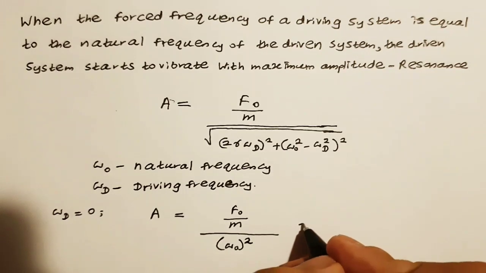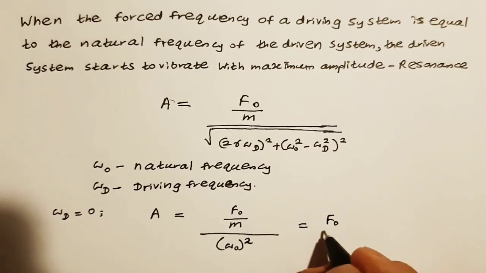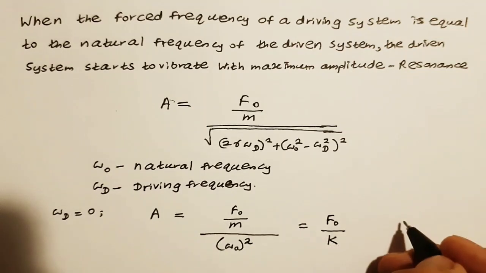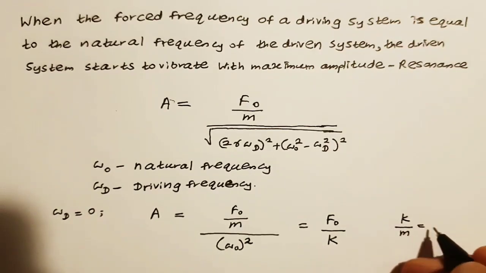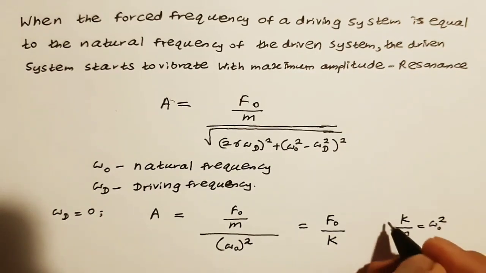So this becomes F naught divided by k. This is because we found that k over m was said to be the natural frequency squared.